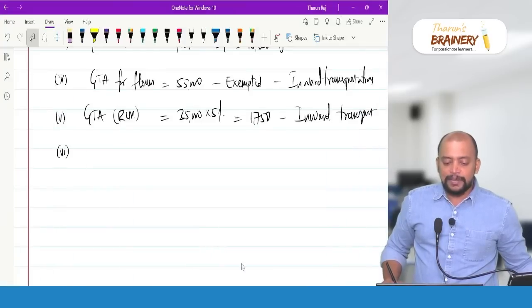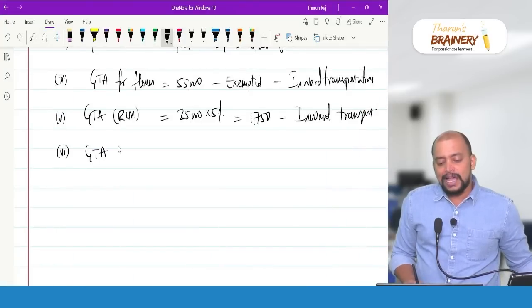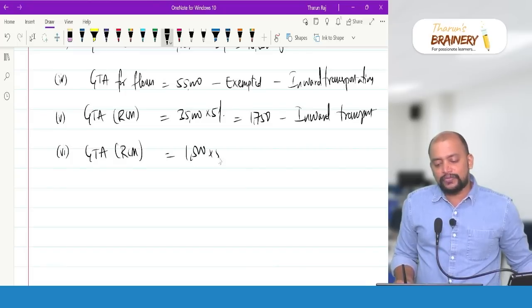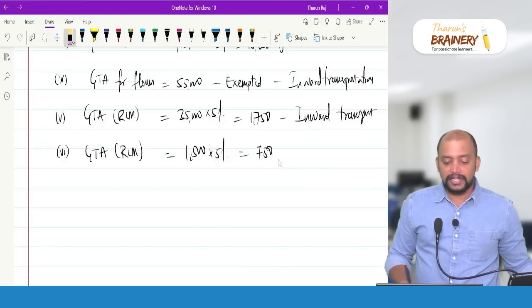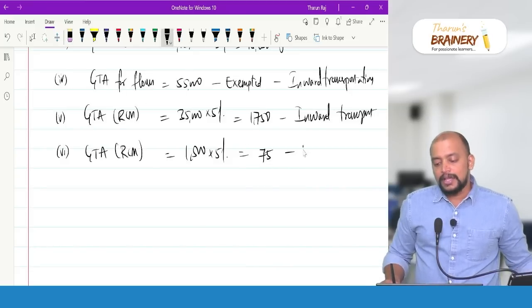So it will be taxable again. GTA, RCM, 1,500 into 5%, so 75 rupees. This is also inward transportation.